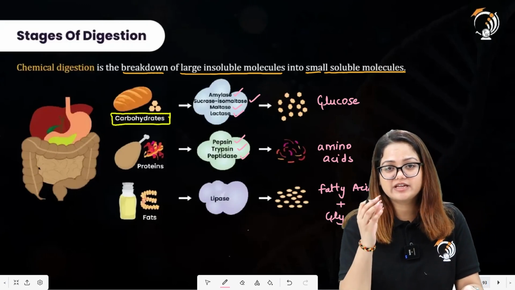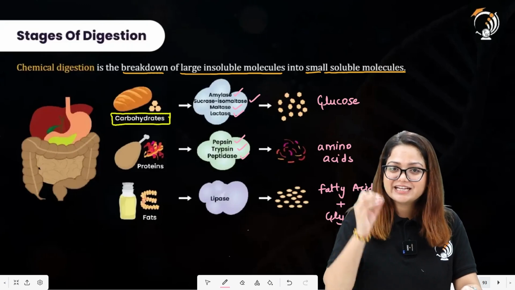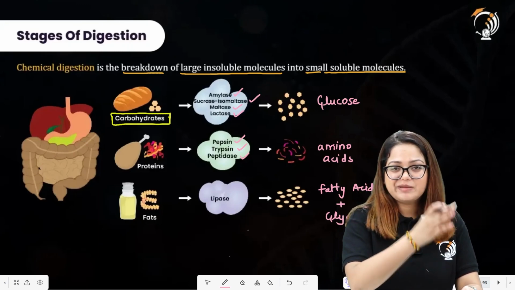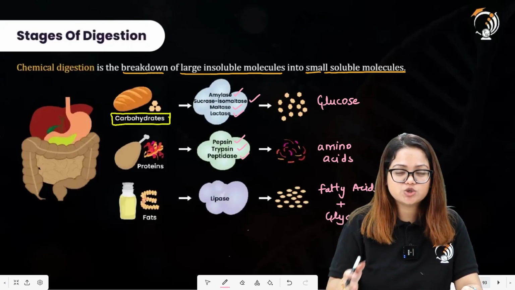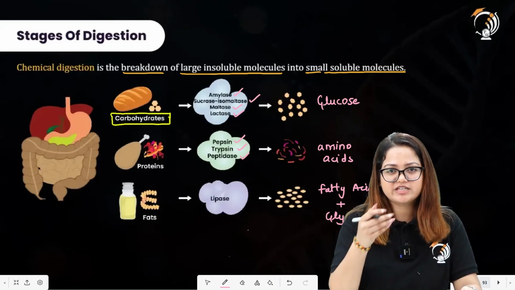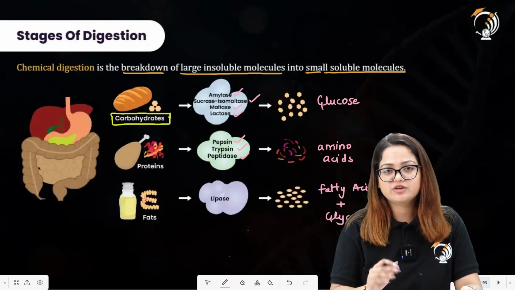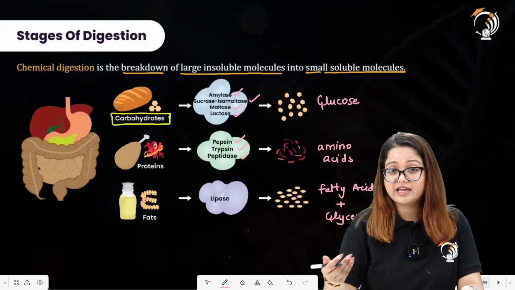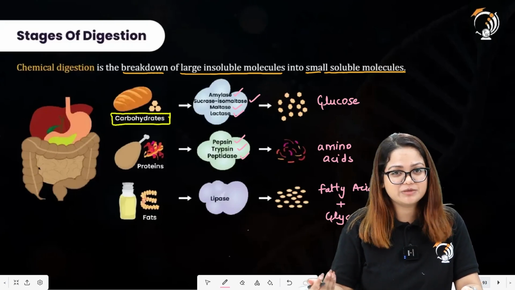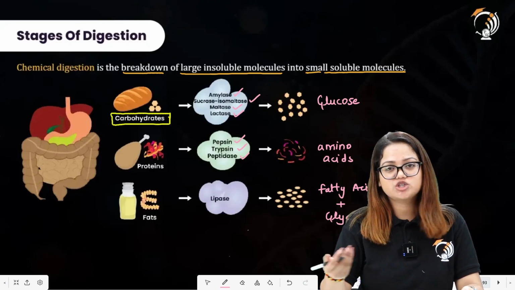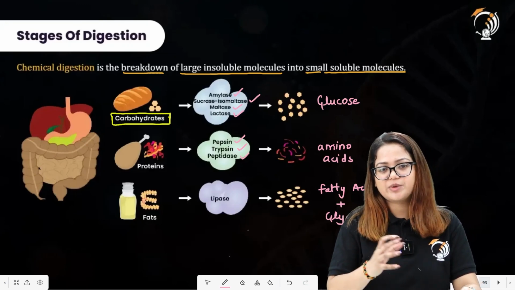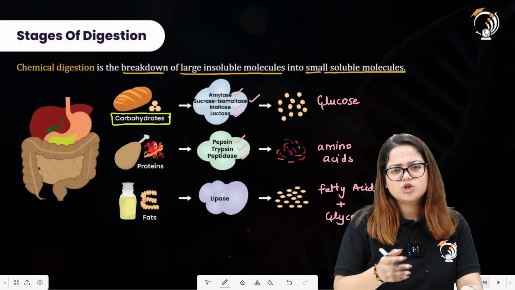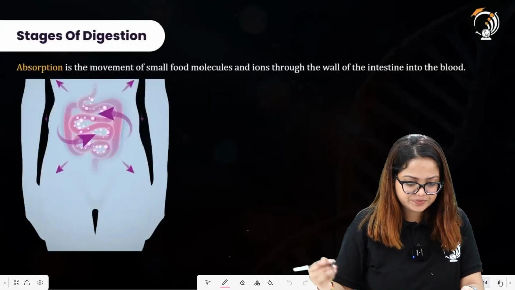So students, there have been many questions coming directly from the statement for chemical digestion and physical digestion. What do we mean by chemical digestion? You have to select the right statement for that from the given options. What do we mean by physical digestion? You are again provided with 4 statements, and you have to select one statement for the correct definition of physical digestion. So this is the type of question that has been coming from these two types of digestion.